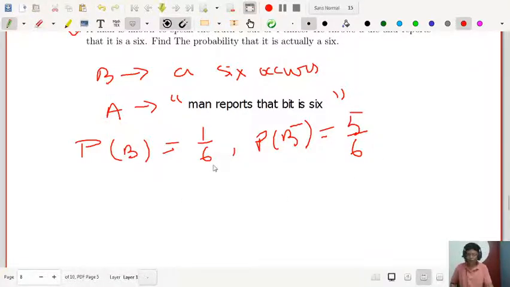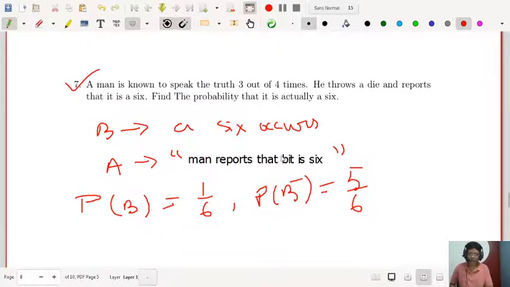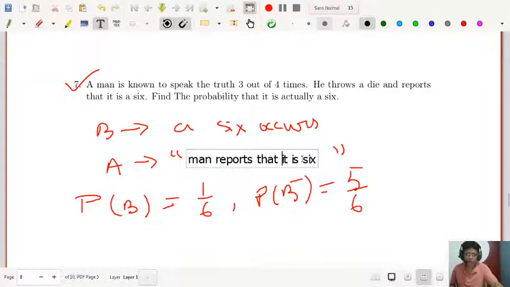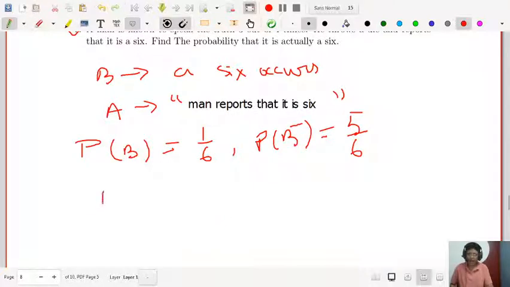Now the conditional probability of A given B, that is, the man reports a 6 on the condition that it is actually a 6, will be 3 by 4.